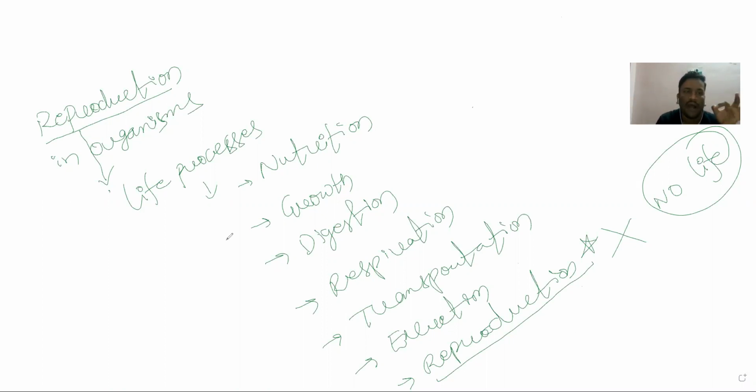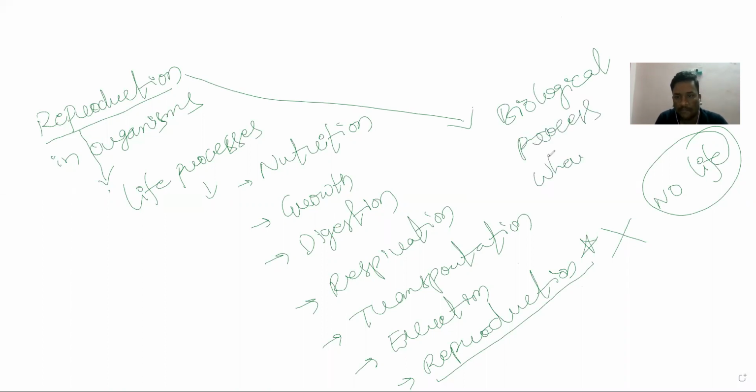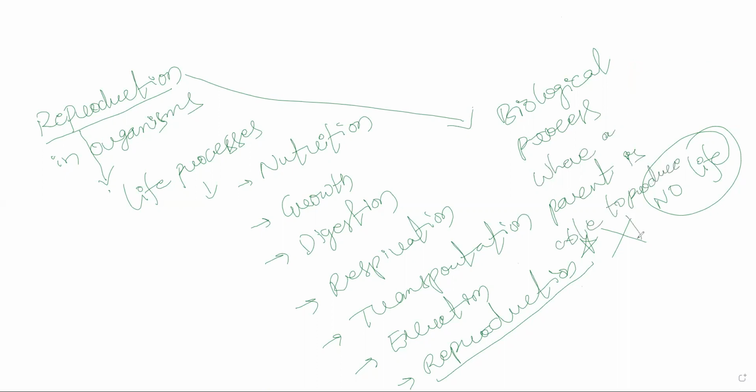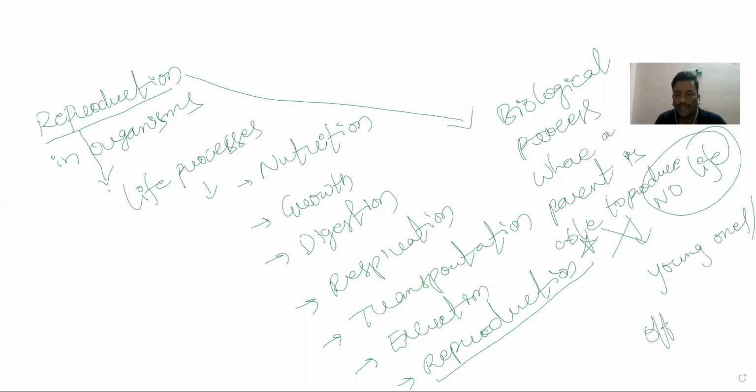So you can define it as a biological process where a parent is able to produce young ones, or you can otherwise say offspring, or daughter, or new individual. Perfect.